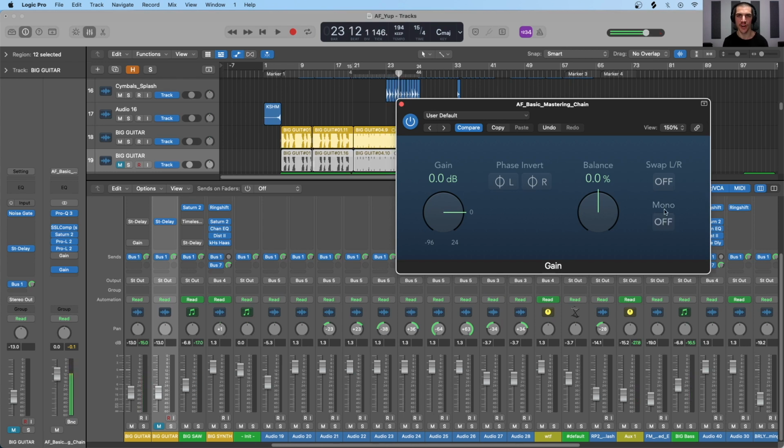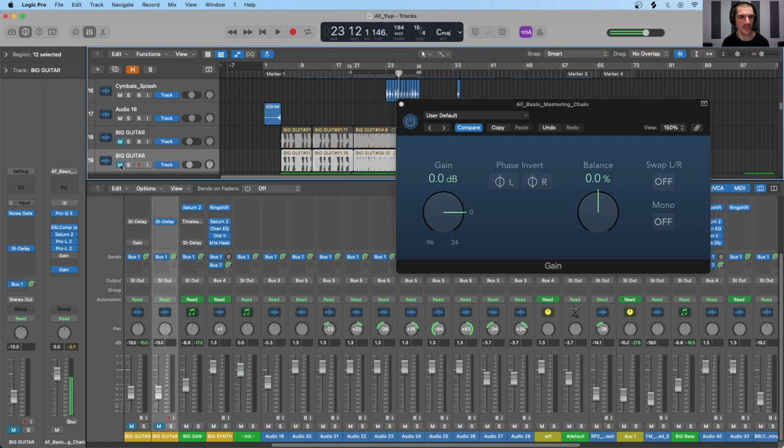So you'll hear that the guitar actually jumps forward a little bit in the mix when we are summing to mono because it already is in the center image. Now let's listen to the stereo Haas affected version of that guitar.